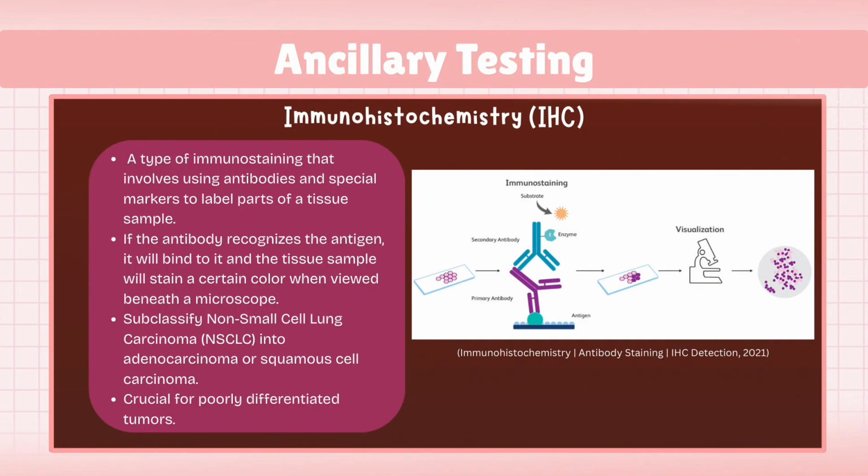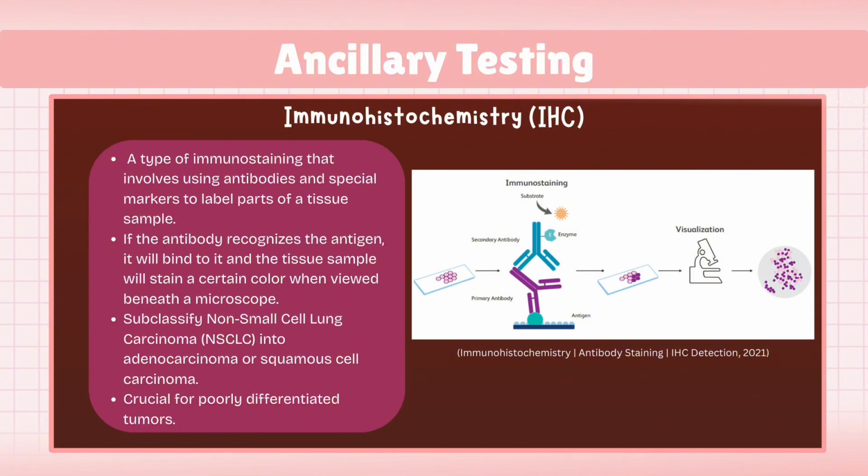This is where ancillary testing becomes vital, specifically immunohistochemistry or IHC. IHC is a type of immunostaining that involves using antibodies and special markers to label parts of a tissue sample. If the antibody recognizes the antigen, it will bind to it and the tissue sample will stain a certain color when viewed beneath the microscope.